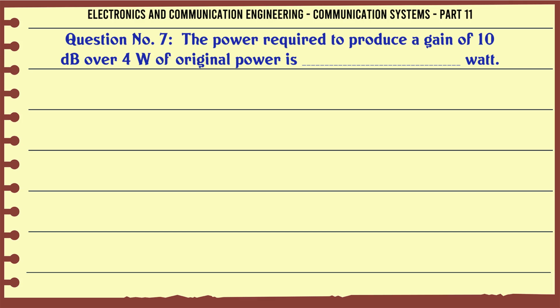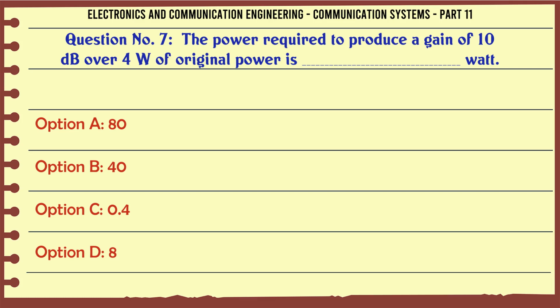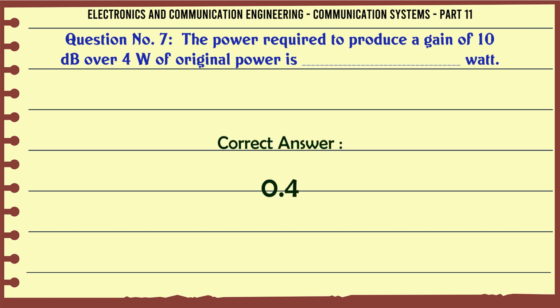The power required to produce a gain of 10 dB over 4 watts of original power is what? A, 80; B, 40; C, 0.4; D, 8. The correct answer is 0.4.